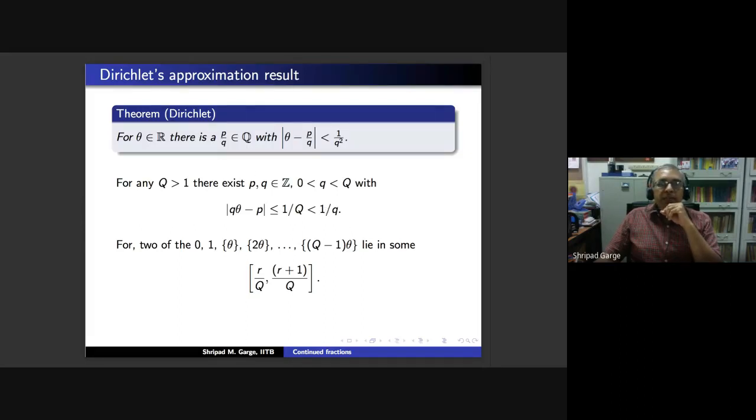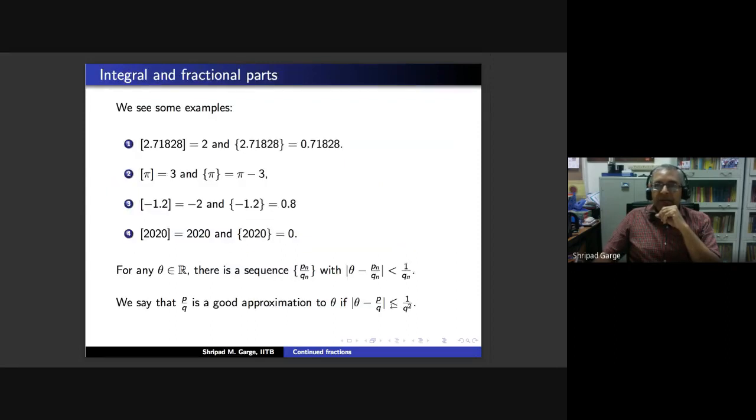This is a theorem by Dirichlet, and the theorem says that if you have a real number theta, then there is a rational p by q with |theta - p/q| being less than 1 upon q squared. Remember, in the definition, we were happy with the equality.